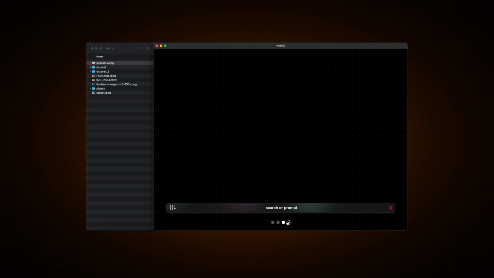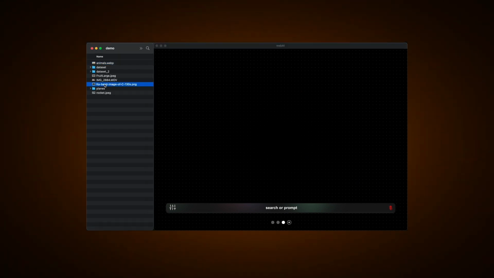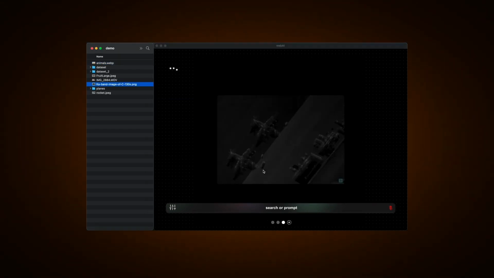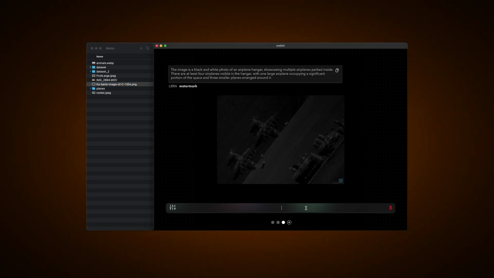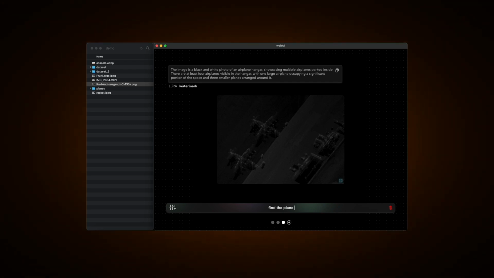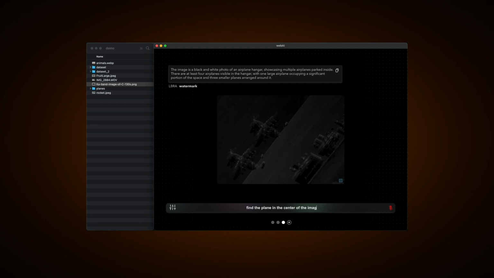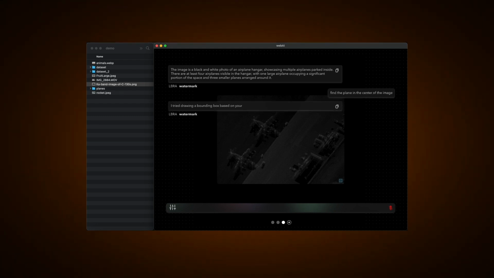Yeah, that's really cool. So the final example is of some SAR data, which is synthetic aperture radar data. And so military DoD organizations sometimes use this via drone or via satellite. So we can ask it to find, in this case, again, we'll take advantage of the spatial capabilities of Lbra. So if we drag and drop this image in, and ask it to find a plane in the center of the image, we can then expect that it will find that plane of the two planes that's more in the center.